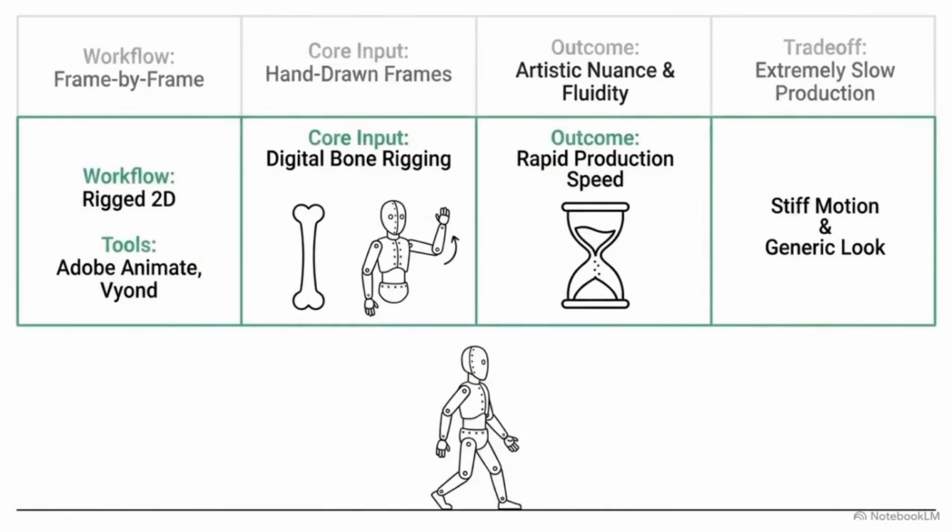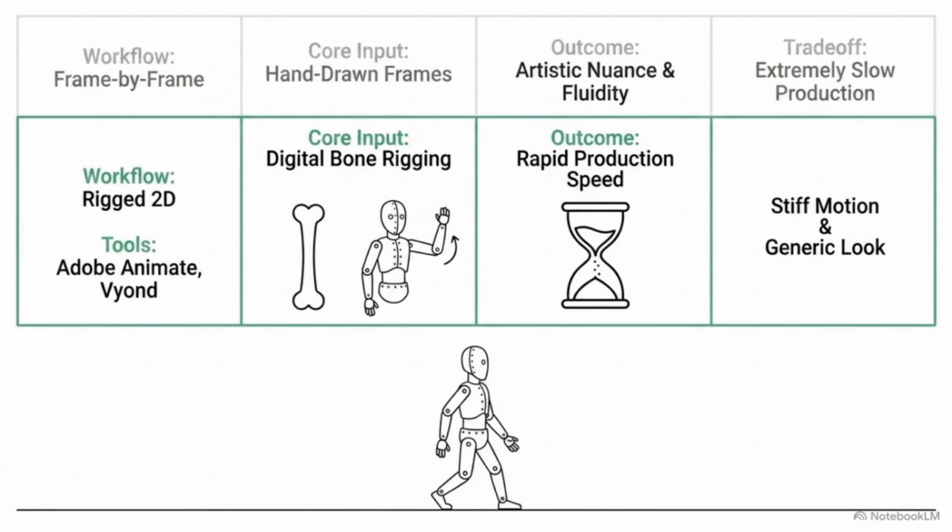To solve that time constraint, we step into the second workflow, rigged 2D, or puppet animation. You draw your character once, assign a digital skeleton and pivot points, and manipulate those bones without ever redrawing. Relying on pre-made bone structures changes your timeline. You can save a walk cycle and recycle it across 20 videos. This generates faster production. You can put out content in days rather than weeks, using beginner-friendly mechanics.